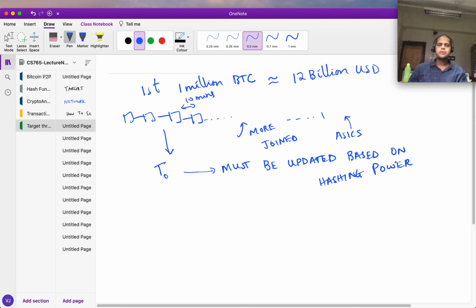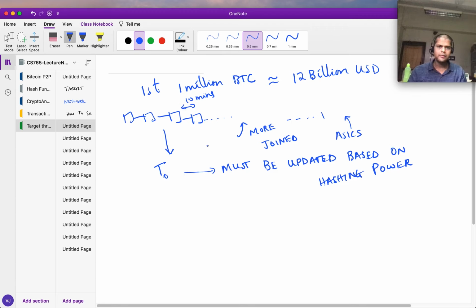So how are we going to do that? It's a very, very tricky thing. How would you do it? You might want to think about it. So first of all, mining power doesn't change instantaneously that much, right?